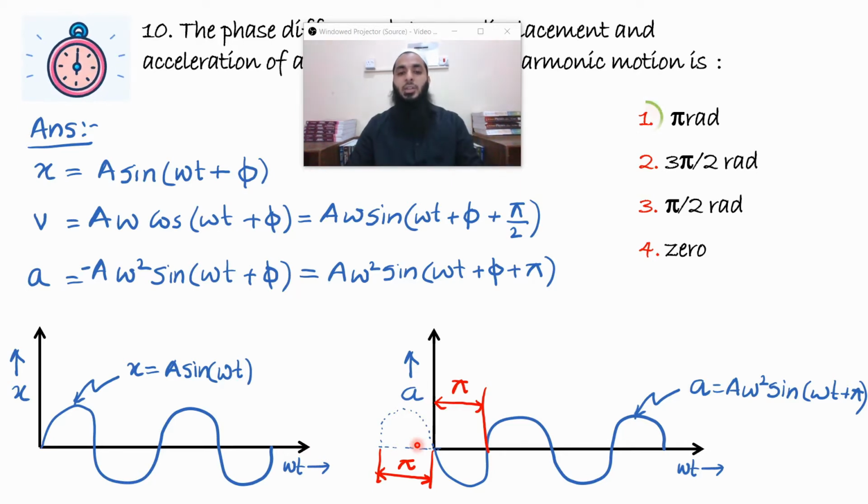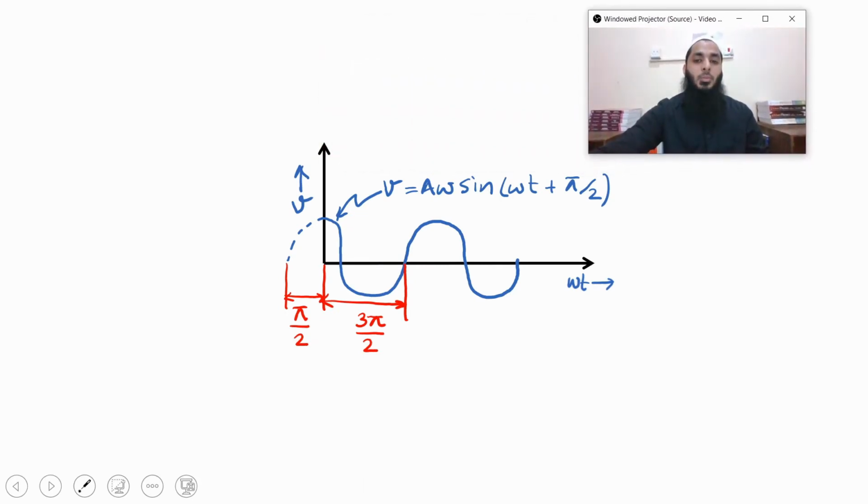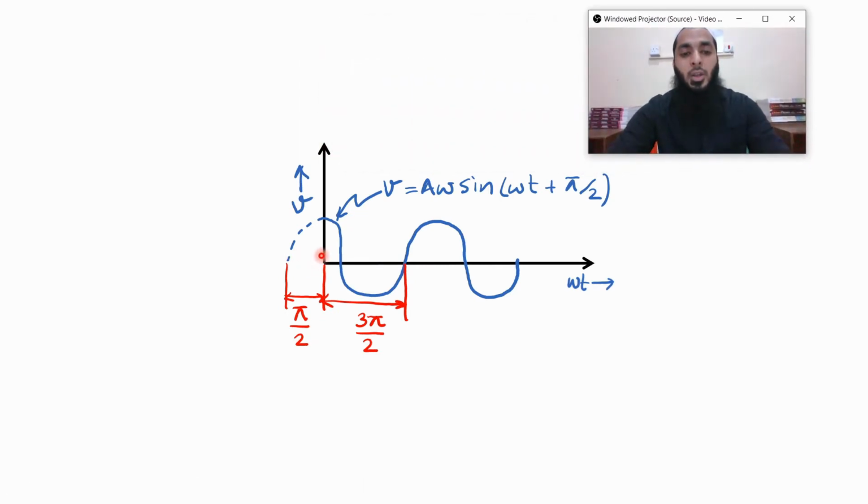Similarly, just for comparison, you can check the graph of velocity. It looks something like this. Here you can see the cos value. It starts from here and goes downwards, because cos 0 is 1 and cos π/2 is 0. So that's why it is decreasing. That means this curve has started from this point. It has already started π/2 radians earlier. So the phase difference between x and v is π/2. Now this is not asked in the question.